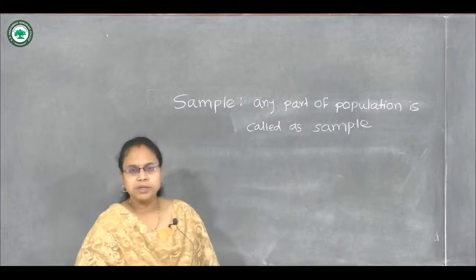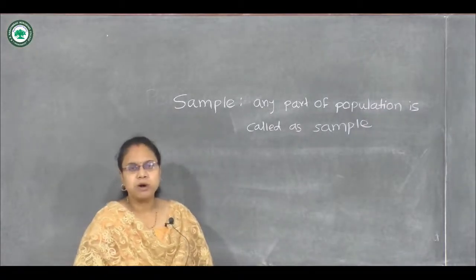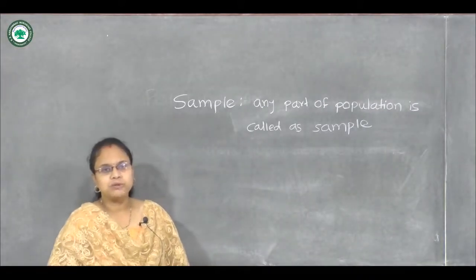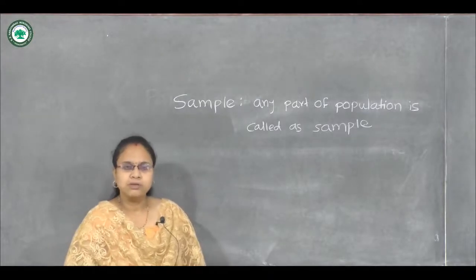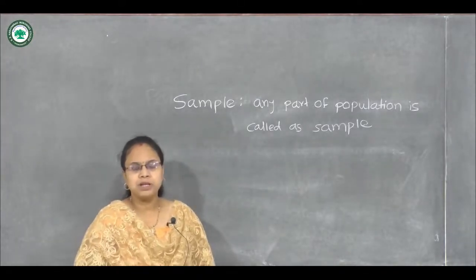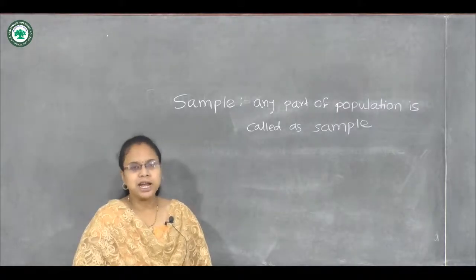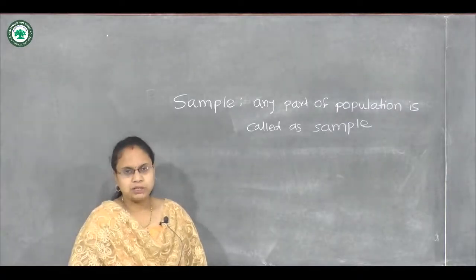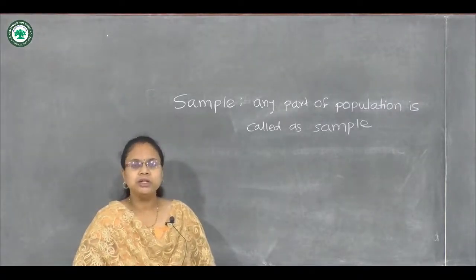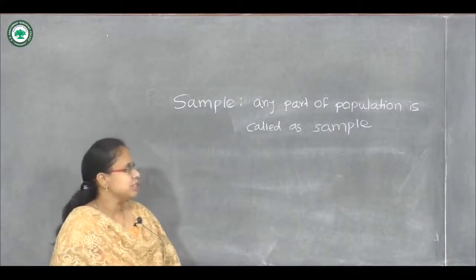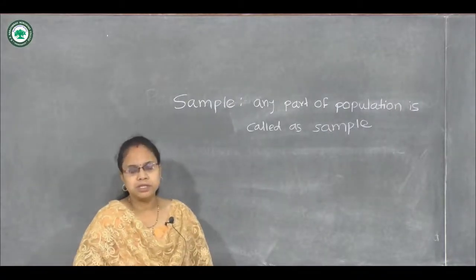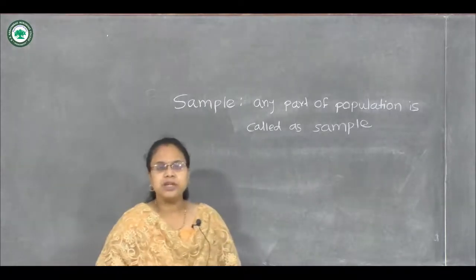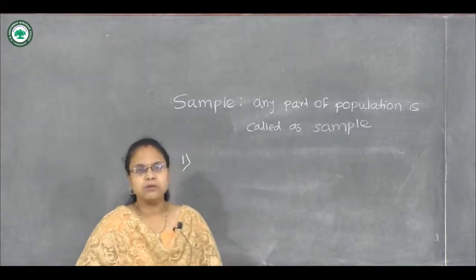So this is a very famous method, that is we take any small part of the population which contains all the features of that population. All features are covered from that sample, and by studying only that particular sample we can predict about the population and we can give the results related to that population. So this is the definition of sample, and the examples are, so my first example is, suppose we are interested in studying the result of college.